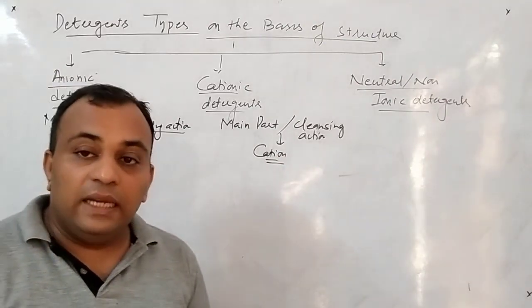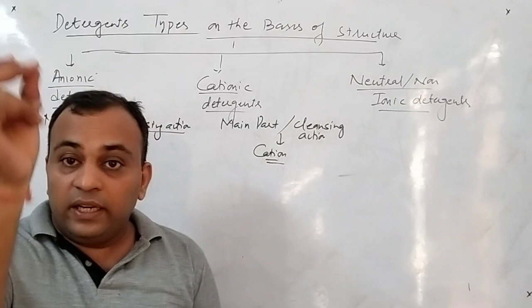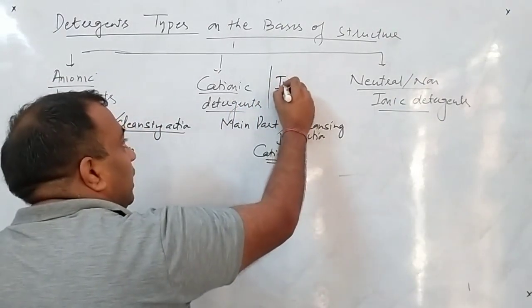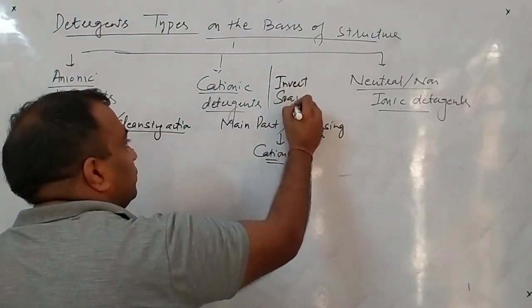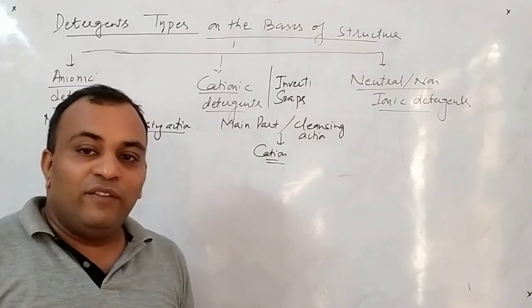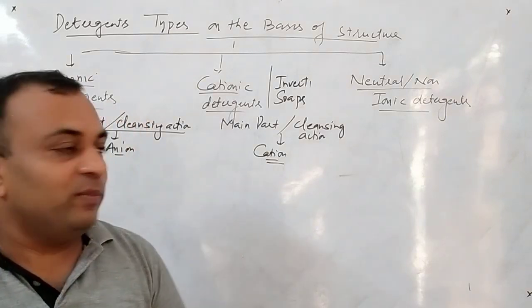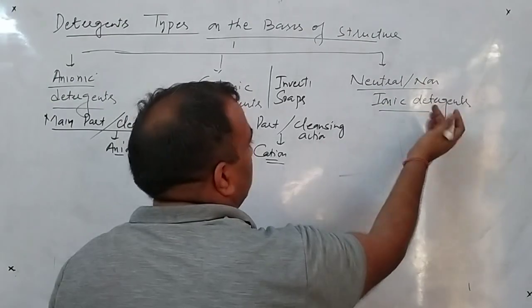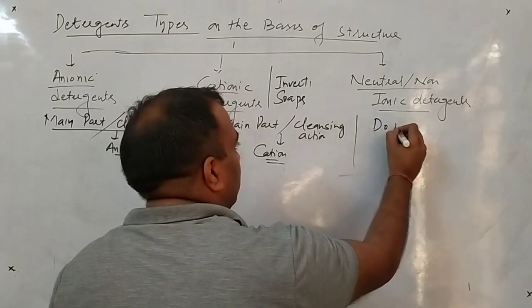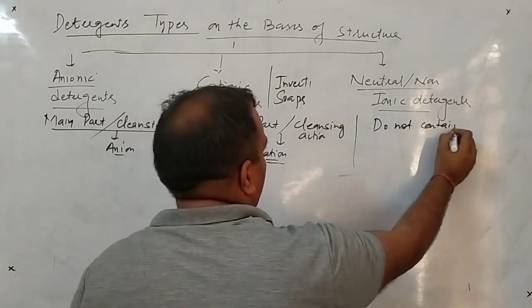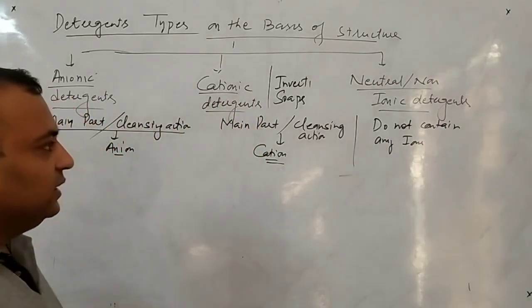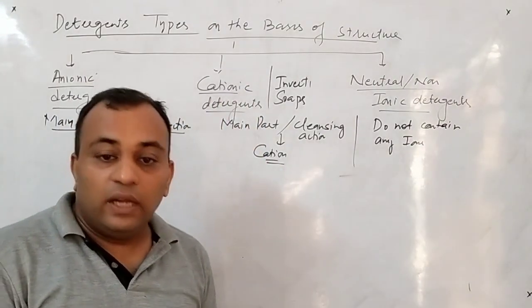Remember, in the soap, the cleansing action is done by the negative part, and this is the inverse of this. So cationic detergents are also said to be invert soaps. Clear? Because here the cleansing action is done by the cationic part, and in the soap the cleansing action is done by the negative part. And non-ionic or neutral detergents, as the name indicates, do not contain any ions. Clear to all of you? Or you can say they are neutral. So we will see now the examples of this.